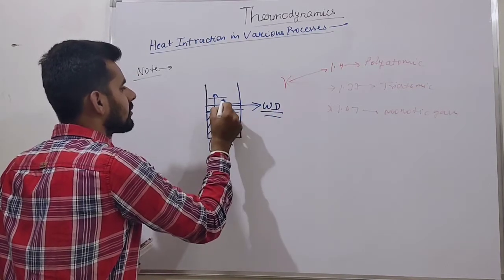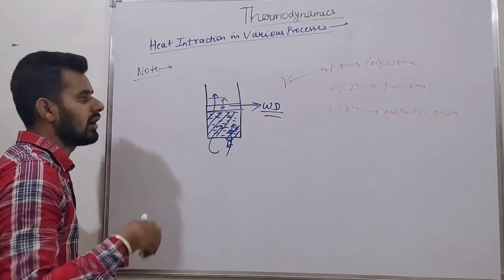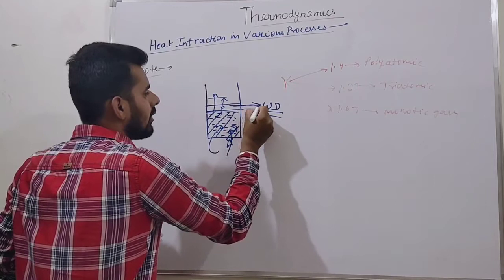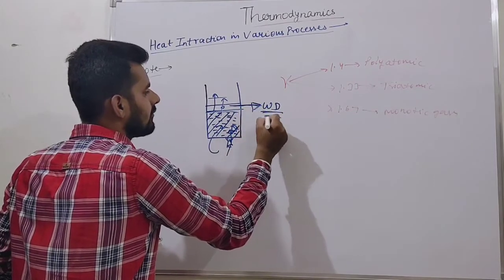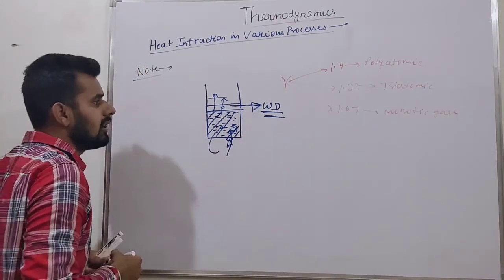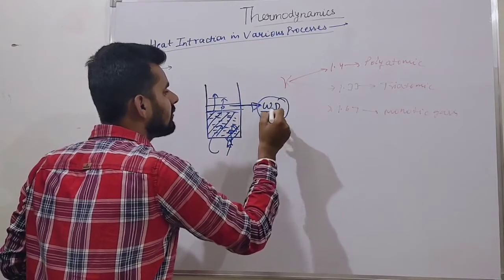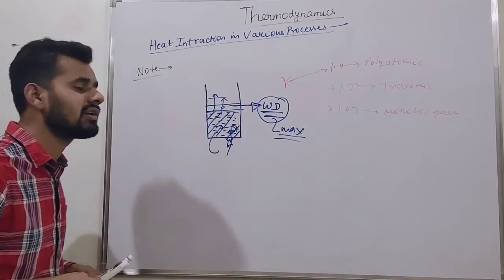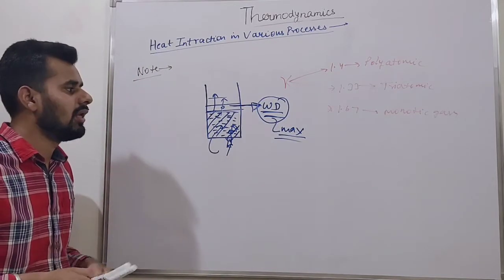This is our boundary. When the boundary starts moving upward, when the boundary starts increasing, we can find the work output. What is the maximum value of this work output? When does it come maximum, friends?